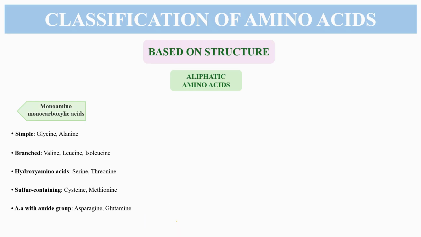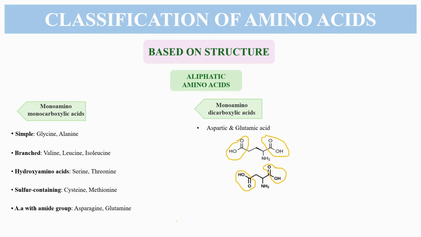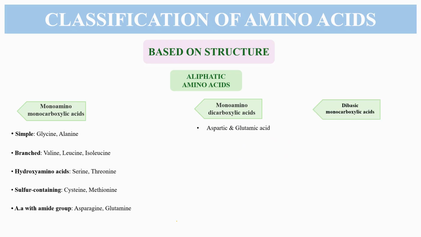The other aliphatic amino acids are monoamino dicarboxylic acids, which means they have one amino and two carboxyl groups, such as aspartic and glutamic acid. The third category is dibasic monocarboxylic acids, which means they have two amino groups and one carboxyl group. The examples include lysine and arginine.